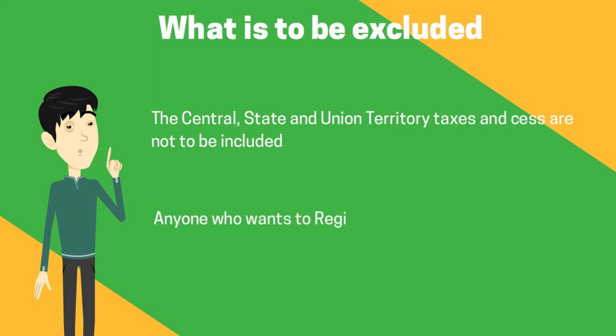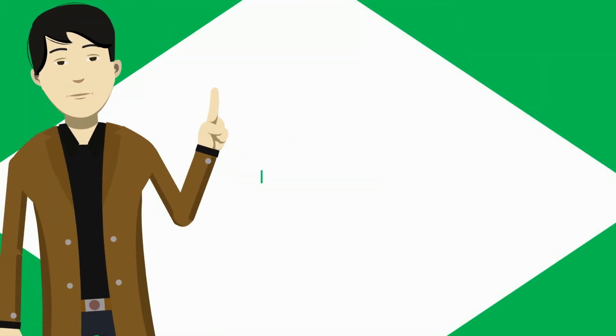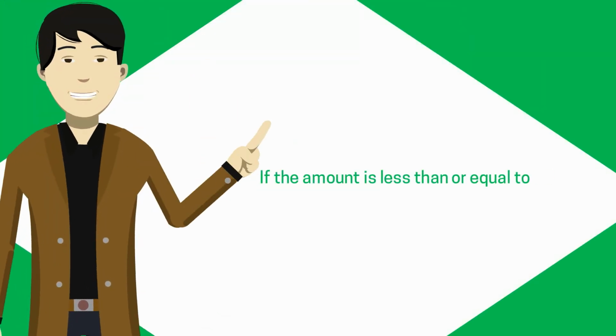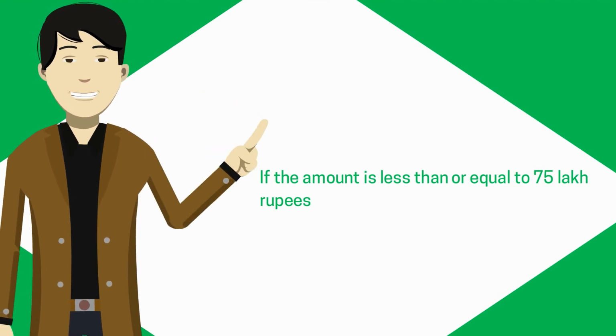Anyone who wants to register under the scheme must compute their aggregate turnover based on the above mentioned set of rules, and if the amount is less than or equal to 75 lakh rupees, then they can register under the GST composition scheme.